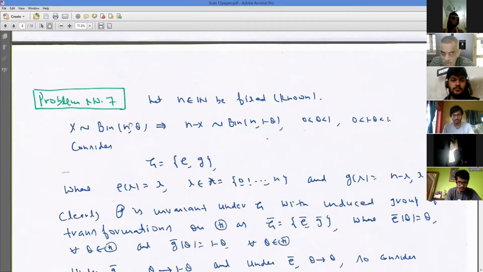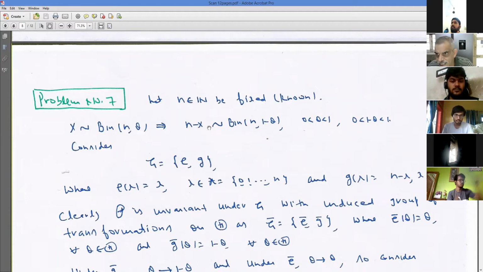Suddenly, the identity map: if X is binomial(n, theta), then X is again binomial(n, theta), because the identity map is eX equal to X. What could be the other transformation? I apply n minus X. Because binomial to binomial I can get only through two ways by applying a transformation on X. Either I apply the identity map, X itself, and I get the same distribution, or I apply n minus X, then n minus X becomes the number of failures.